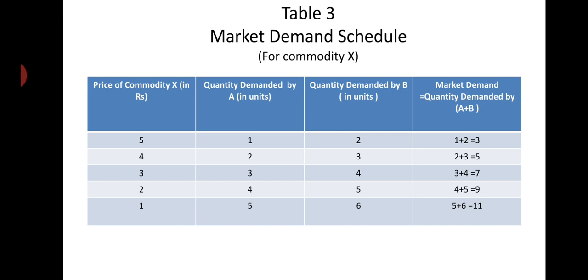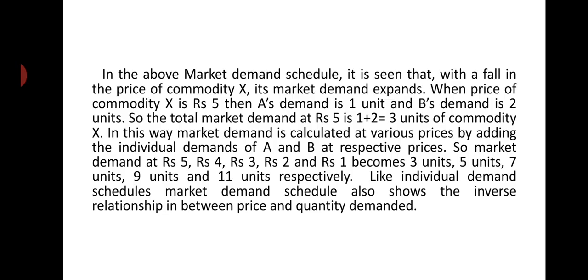So there is always an inverse relationship, whether in the individual demand schedule or the market demand schedule. Demand for a commodity is always at a price, and there is always an inverse relationship between price and quantity demanded. So that is the explanation of the market demand schedule.